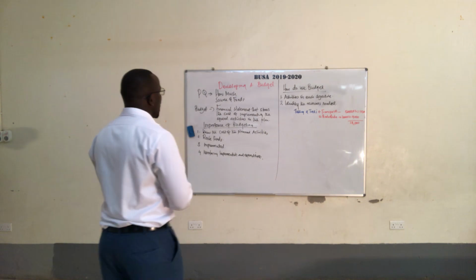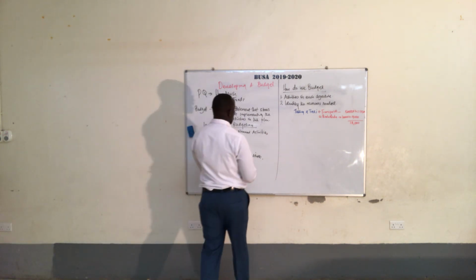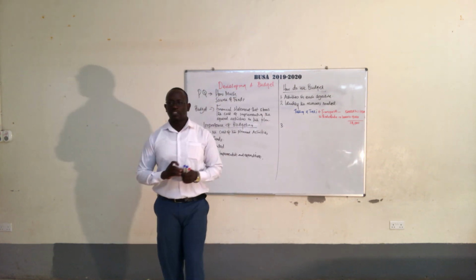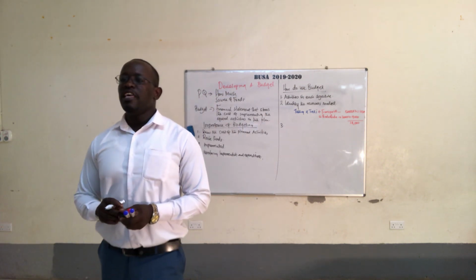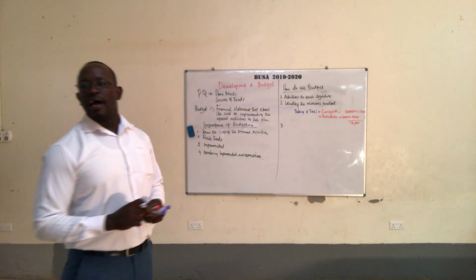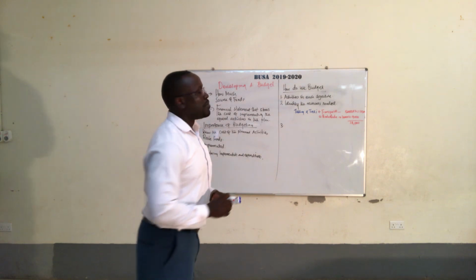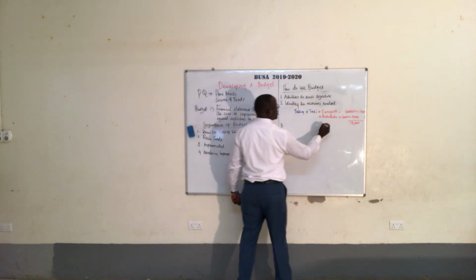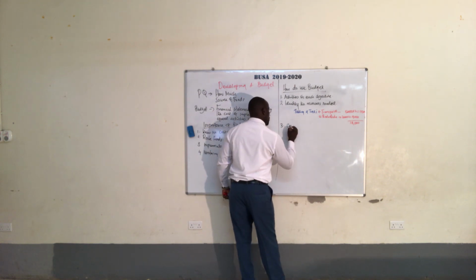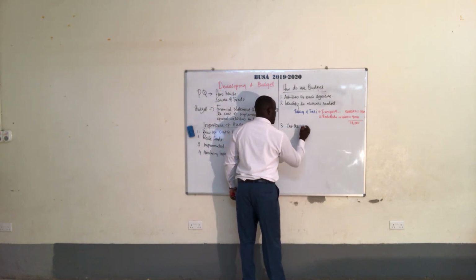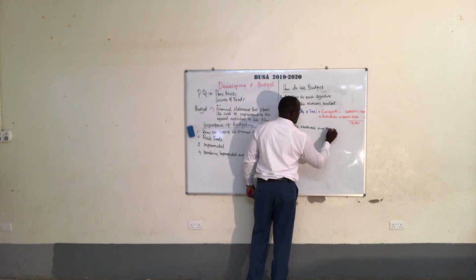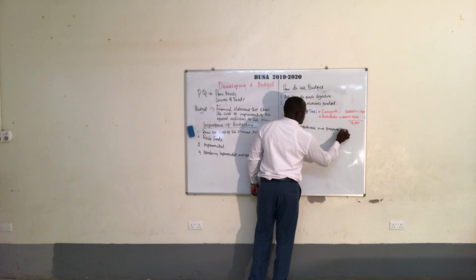Then, number 3, how do you budget? You have known the activities, you have identified the resources needed, and lastly, we then cost the resources and prepare the summary budget.